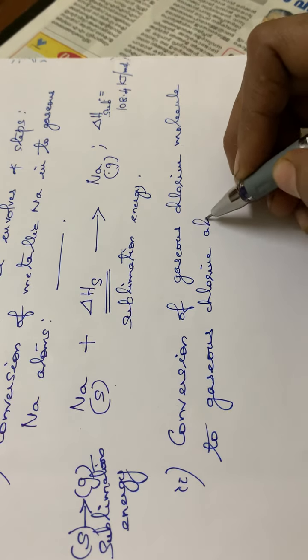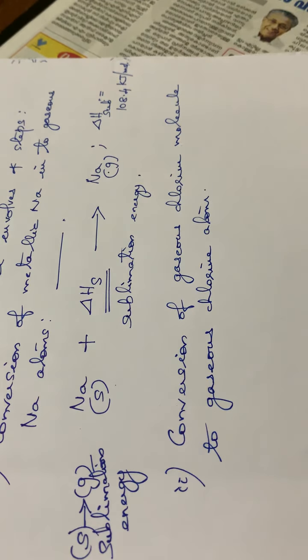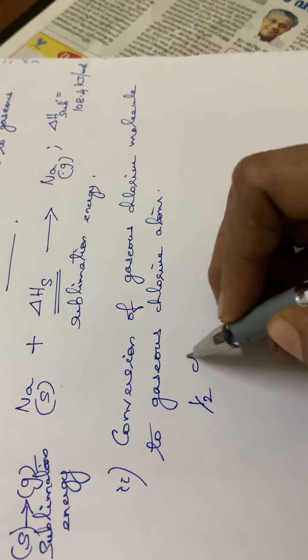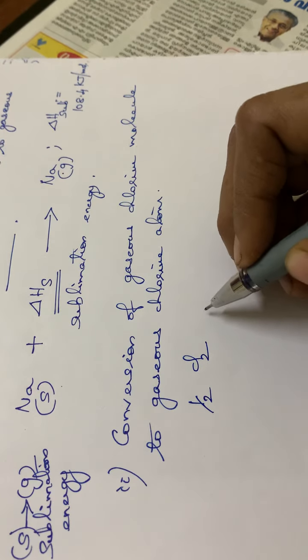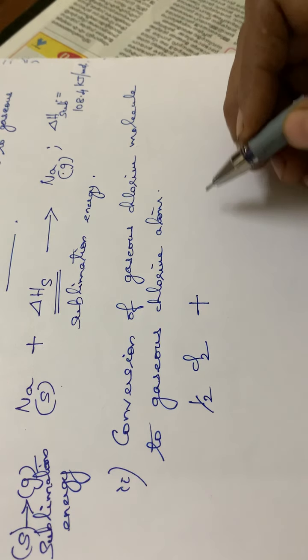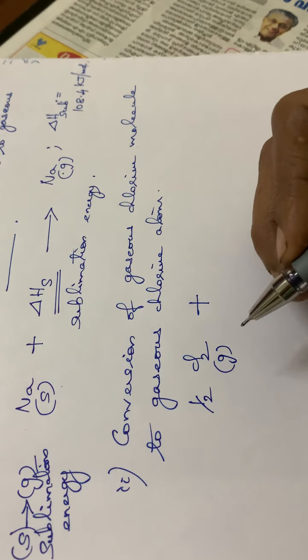So that is the second step. Chlorine molecule means it will be Cl2, isn't it? Some amount of energy is also needed here for the conversion of chlorine molecule to gaseous chlorine atom. Here chlorine molecule is in the gaseous state.